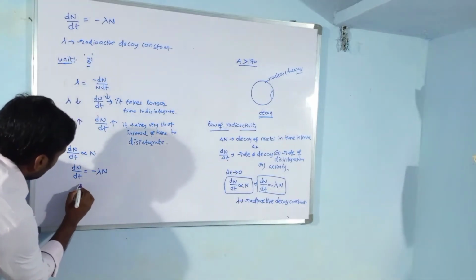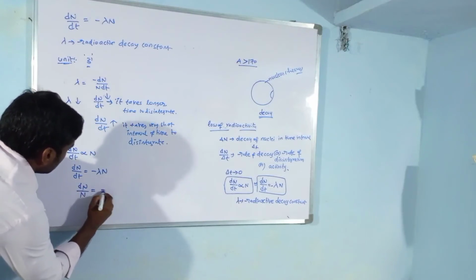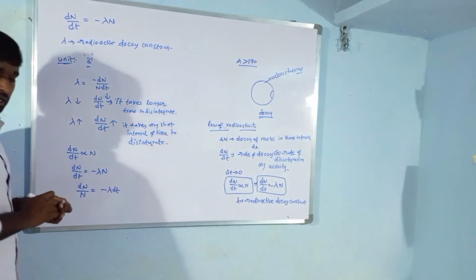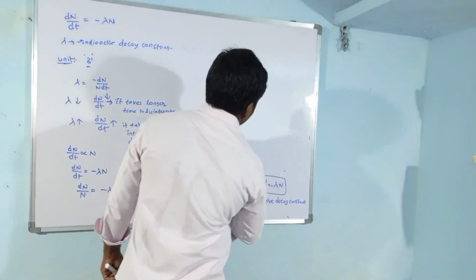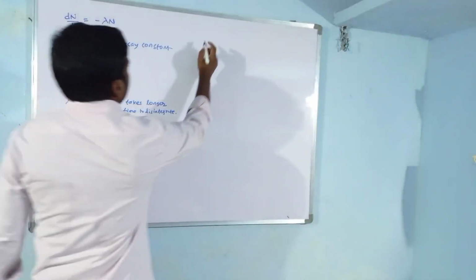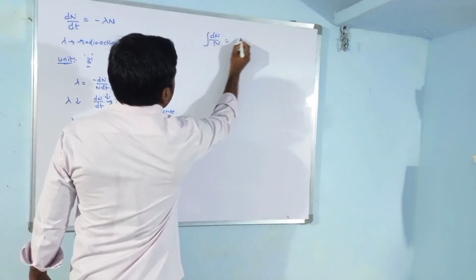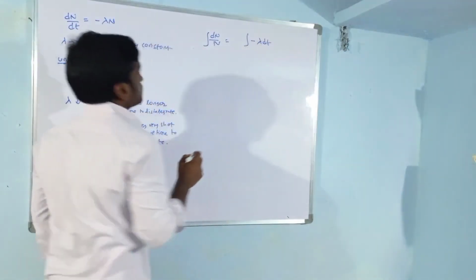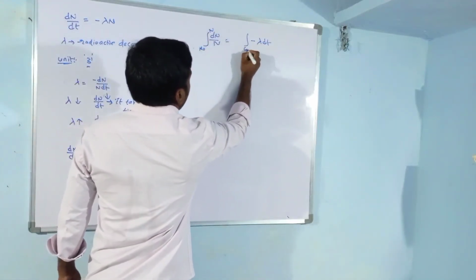Now I am taking N to the left side: dN by N equals minus lambda dt. I am integrating that equation on both sides. Integration of dN by N is equal to integration of minus lambda dt. What are the limits? For N, I am taking N naught to N, and the time is 0 to t.